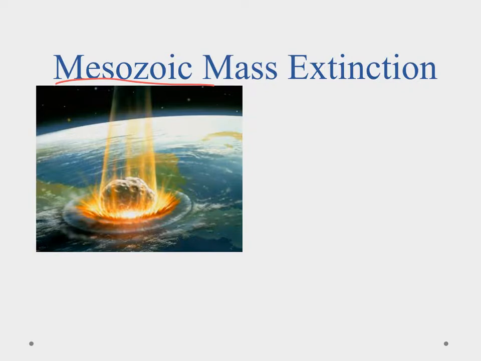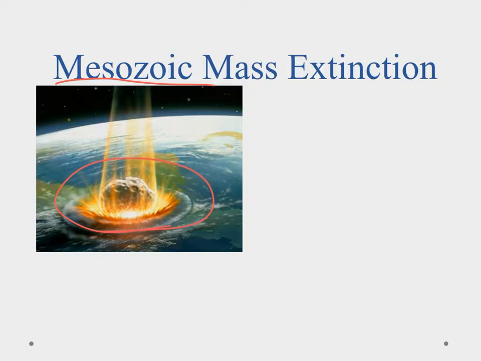Now, what caused the Mesozoic mass extinction? That's kind of up for debate with some. It used to be more so, but we've gotten a lot better with our increased data through satellites and things. What we believe is that one large meteor came down and struck the Earth. The picture here is probably a really good representation of what it would have looked like. It would have crashed into the Gulf of Mexico near the Yucatan Peninsula and hit with such force that as it came through, it would have pushed the water away, so it would have hit land when it impacted.